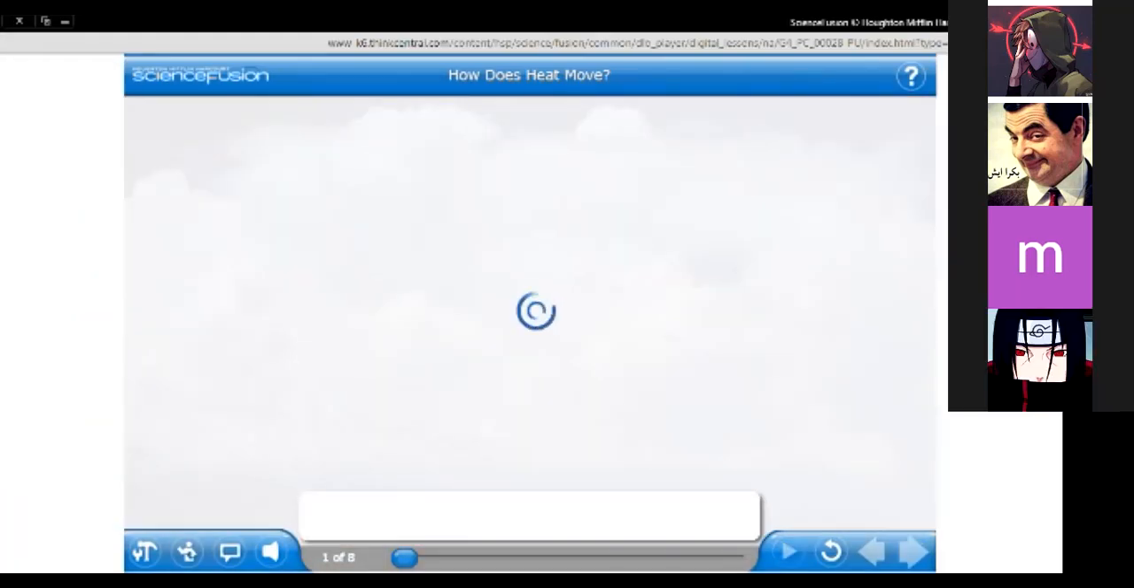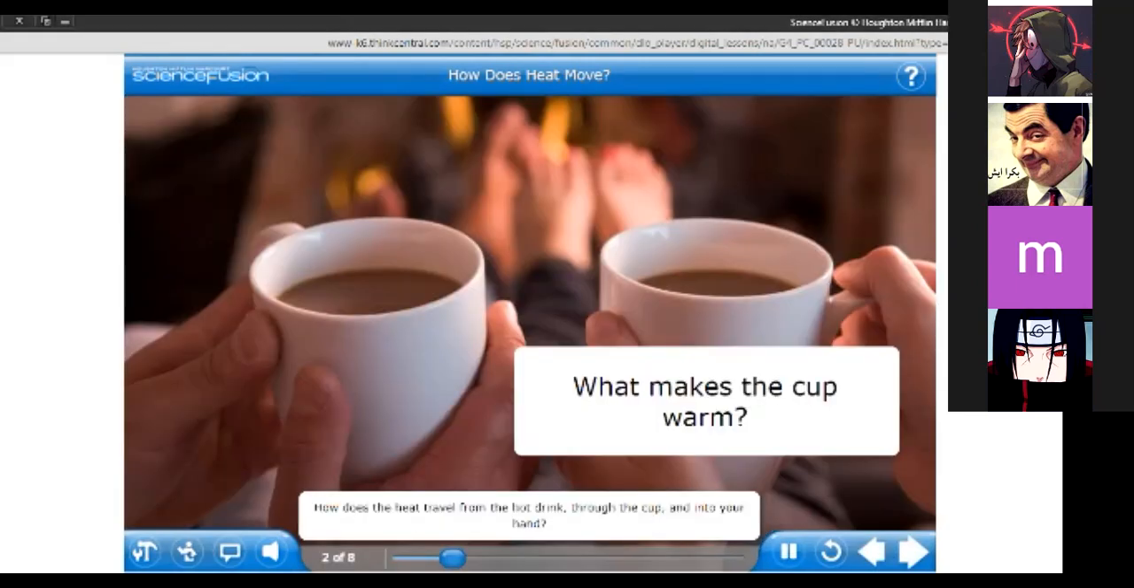Have you ever wondered how a hot drink makes a cup warm? How does the heat travel from the hot drink through the cup and into your hand? Let's find out. I really like to do that. When I feel cold, I touch this cup of tea or milk or hot chocolate to get warm, to get heat. I do that in winter, in the cold days.